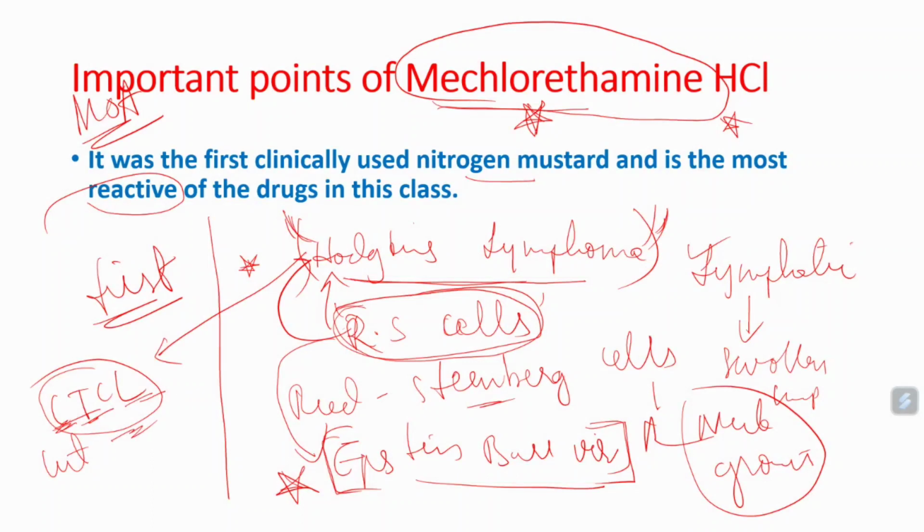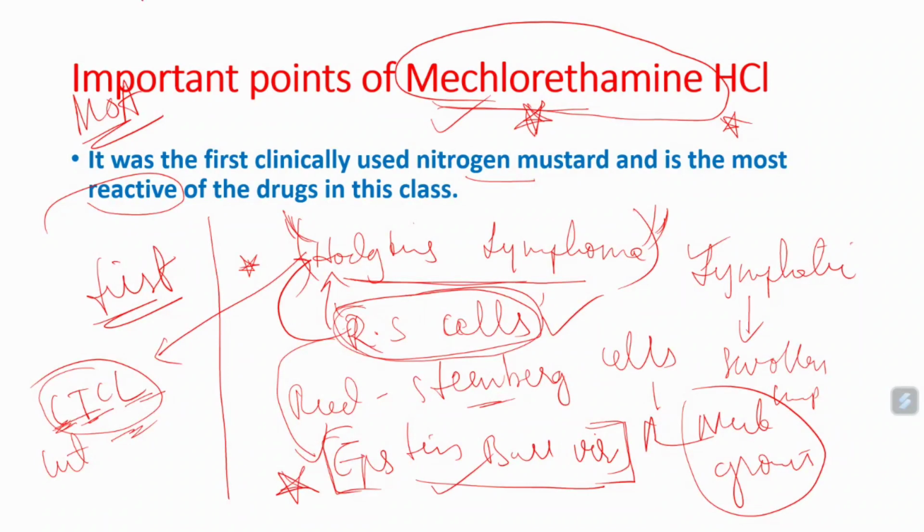In this lymphoma also, mechlorethamine is used. Remember, in Hodgkin's lymphoma and CTCL lymphoma, mechlorethamine is a commonly used drug, and you already understood what is RS cell. RS cell is the main characteristic feature of Hodgkin's lymphoma. Whenever Hodgkin's lymphoma comes to mind, you have to remember RS cells, Epstein-Barr virus, and mechlorethamine. Clear? I think this point is clear to you all.